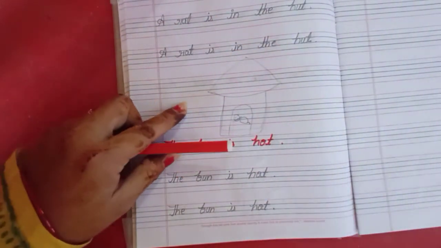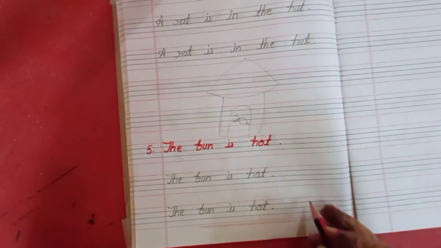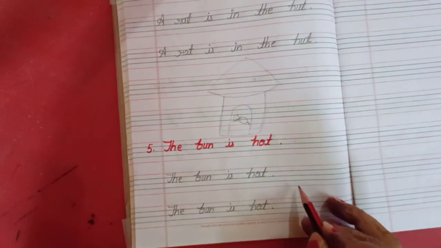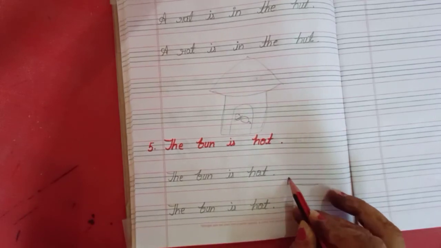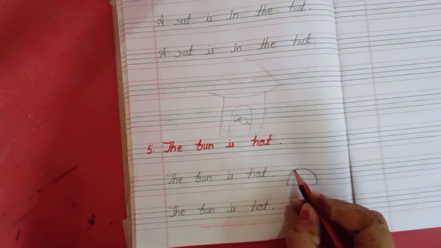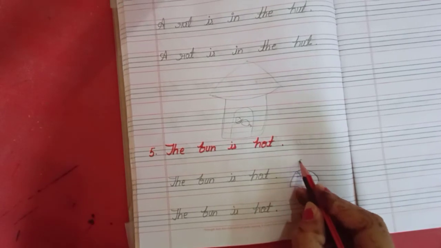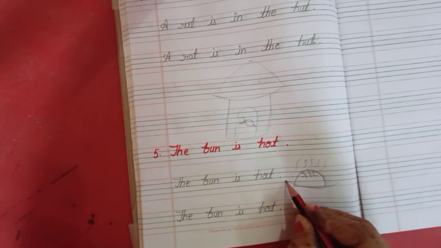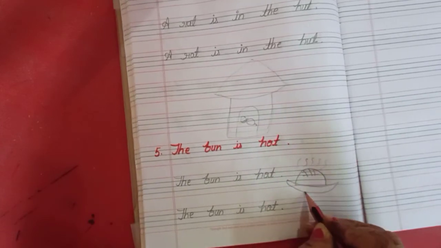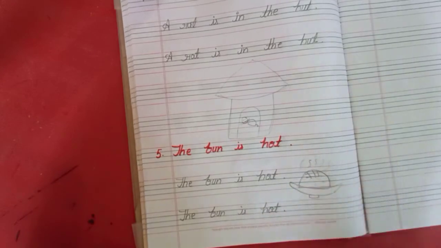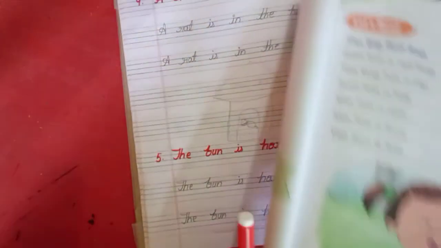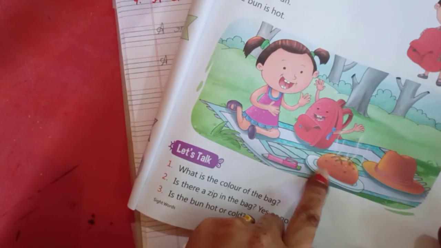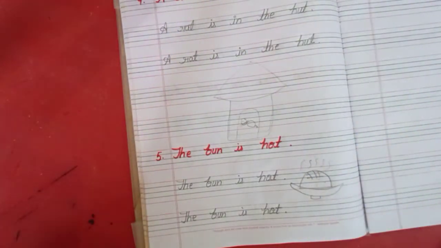Bun गर्म है. So you have to draw the bun like this. This is a bun. Okay, this one. Cross it. And this is the smoke. धुआं निकल रहा है. Okay, that is the smoke. And it is a plate. Okay. You can draw from book. Okay, आप बुक से बना सकते हो. The bun is hot. बन गर्म है. Okay, so children, UKG class, you have to do like this.